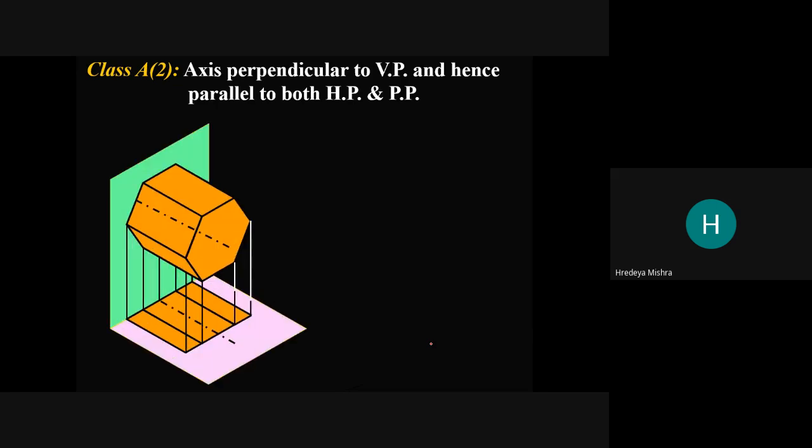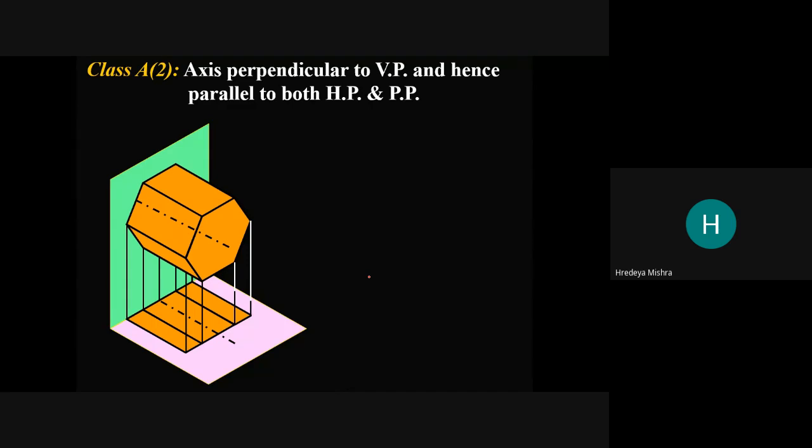Now case 2: the axis is perpendicular to the vertical plane and hence parallel to both the horizontal plane and the projection plane. See this case, this prism has its axis perpendicular to the vertical plane and parallel to the horizontal plane.